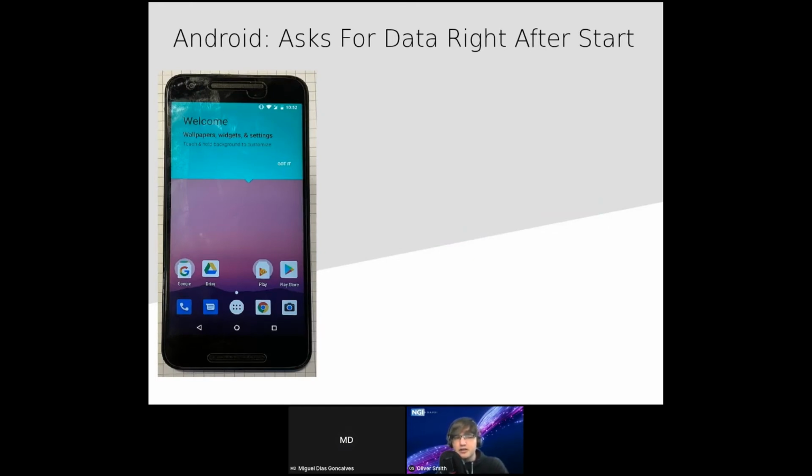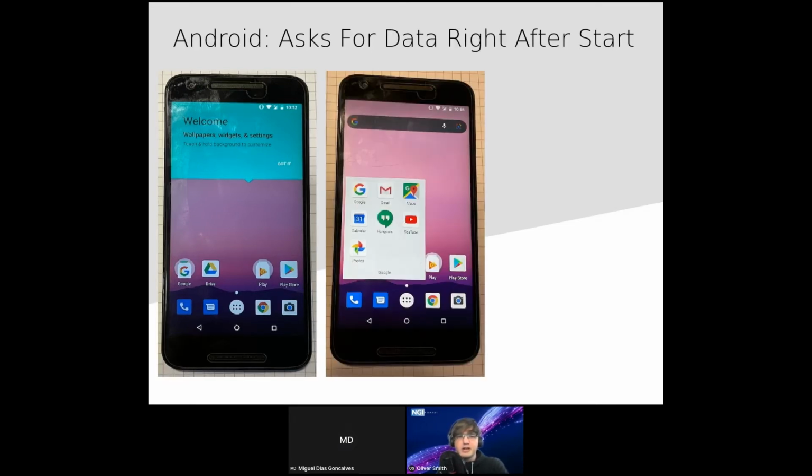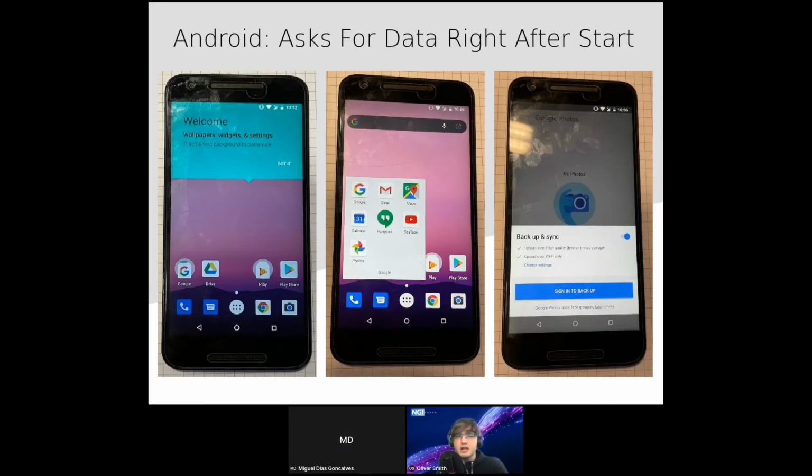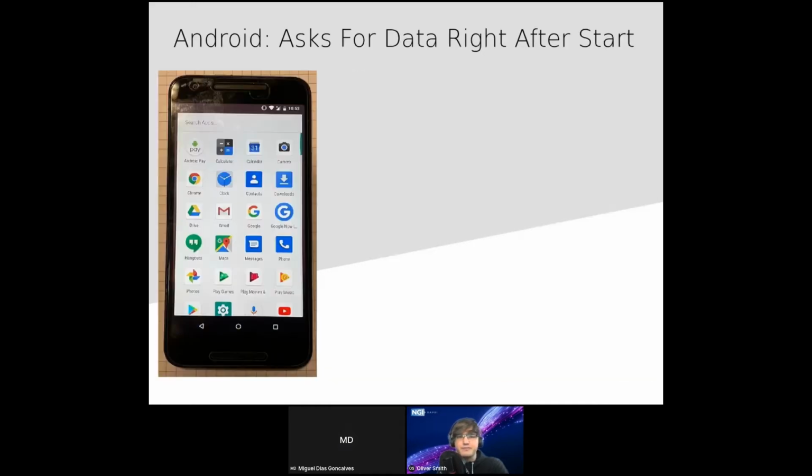And on the screen, as you can see, Google is completely integrated in this operating system. There are so many Google icons here. There's even a Google folder. Let me click on it. It looks like this. And most of these applications, when you try to start them, again, they will ask you to sign in to Google and to upload your data.